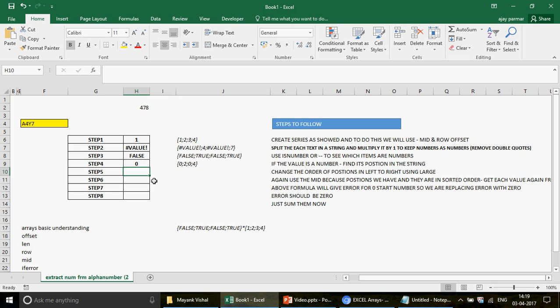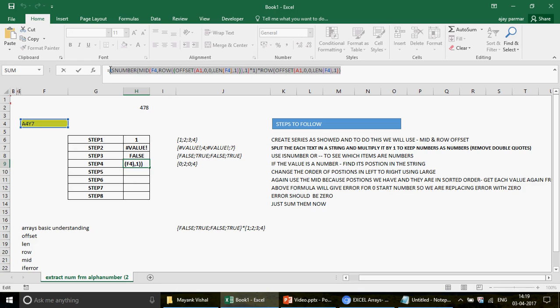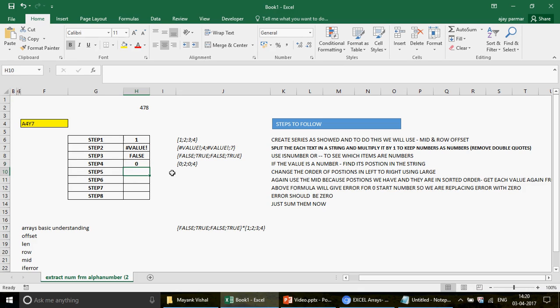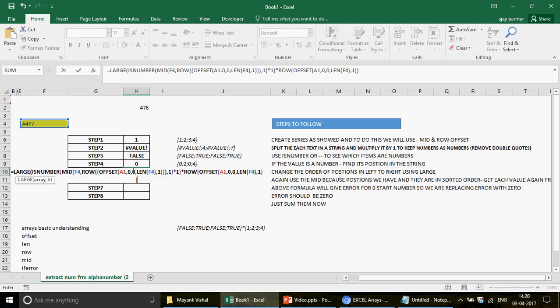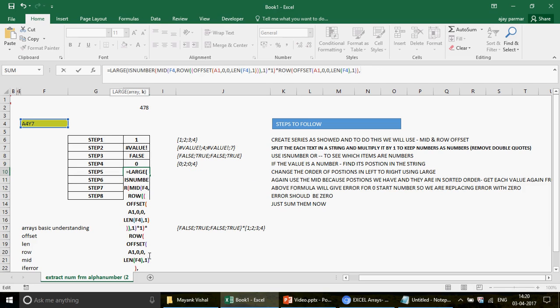So in order to change this number, what we are simply going to do is use a large function. Okay, the large function: the first largest number, the second largest number, the third largest number, and the fourth largest number. So that's what we want to do. The first largest number in this table is obviously going to be 4, right? This is the last position. Obviously this will always be maximum. So you're going to write here large, and then you start the formula, and then in the array this function will come, right? And then you press comma, this takes you to the kth parameter.